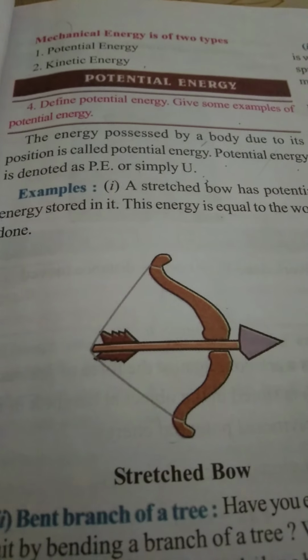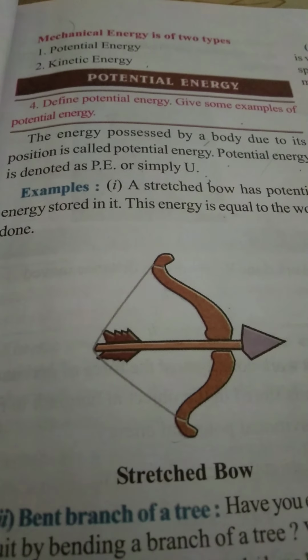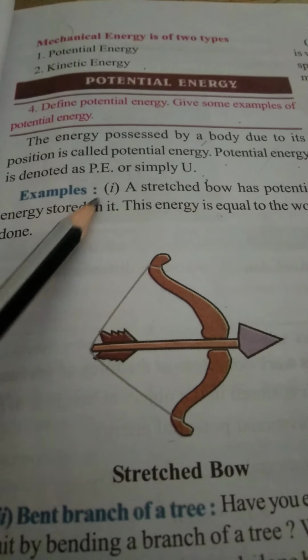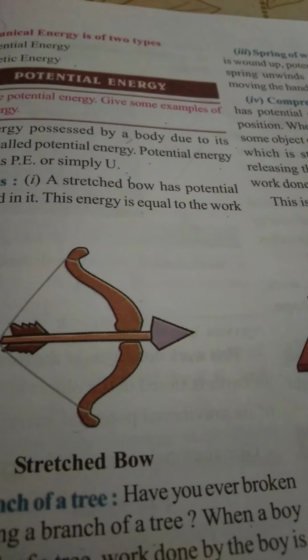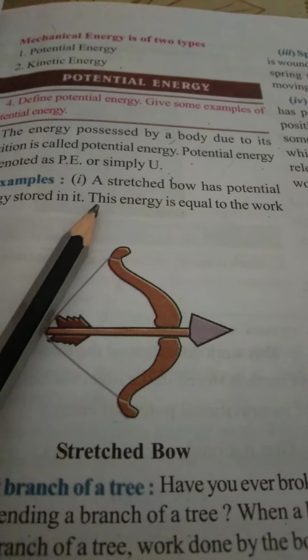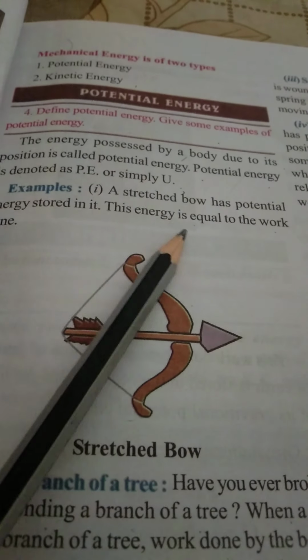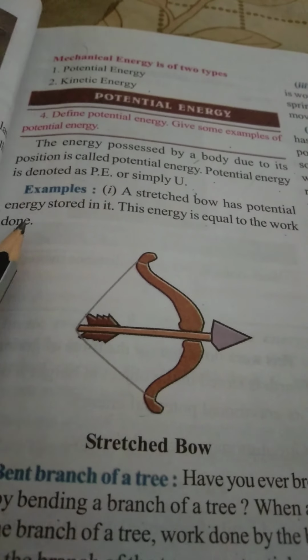Potential energy is denoted by PE, capital PE, or simply U. Potential energy is the energy stored in the body due to its position. Examples: a stretched bow has potential energy stored in it. This energy is equal to the work done.